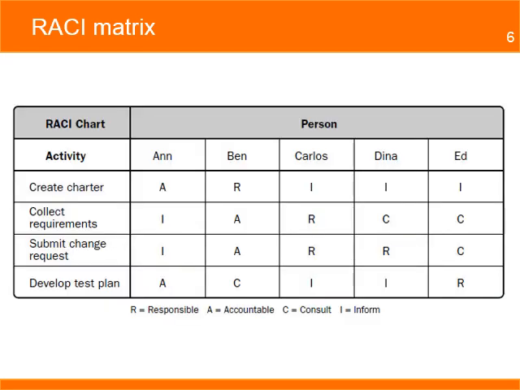The RACI matrix consists of a simple chart. The first column identifies the tasks or activities that need to be completed in the project. The next columns identify each team member and even some key stakeholders who are assigned a role in the project.